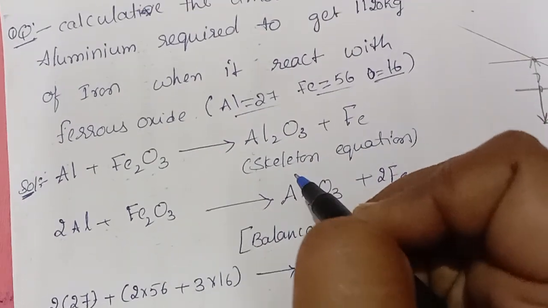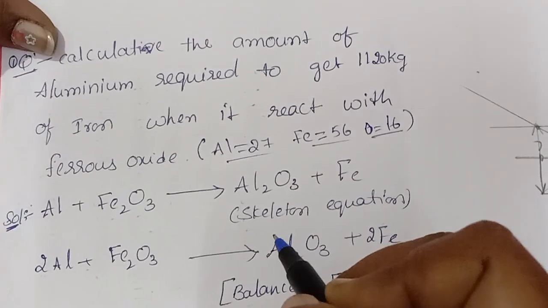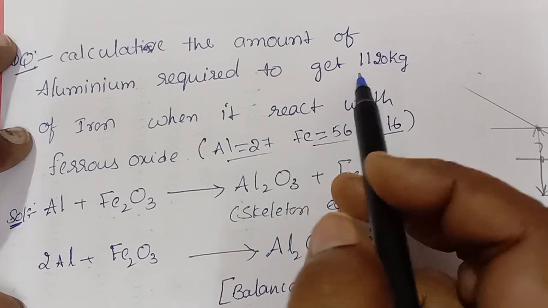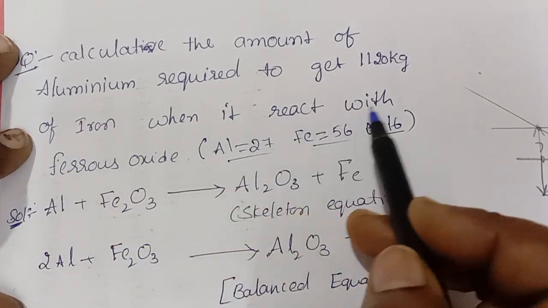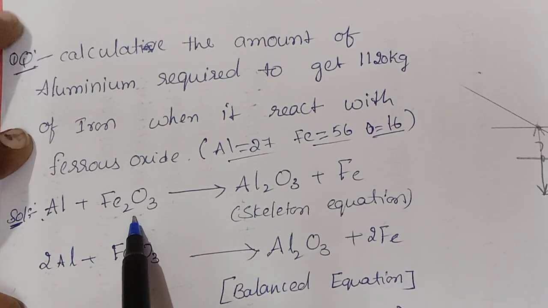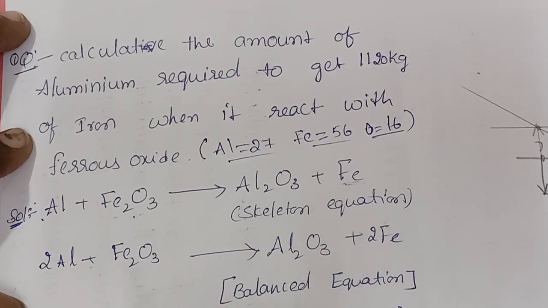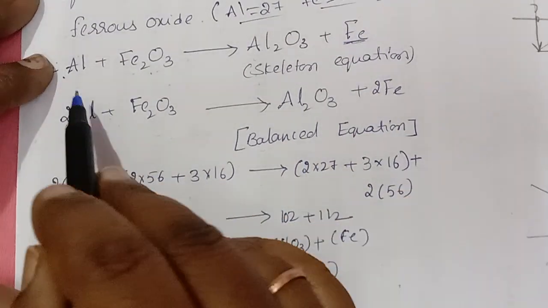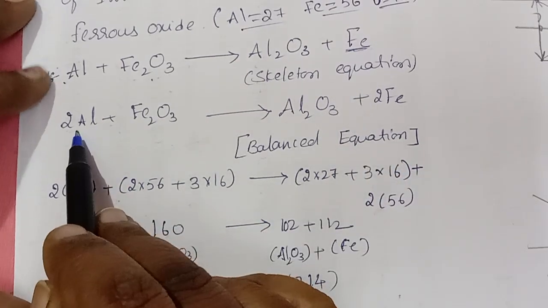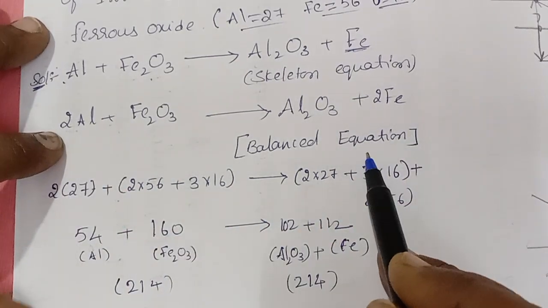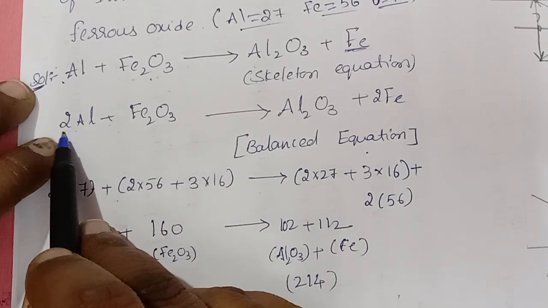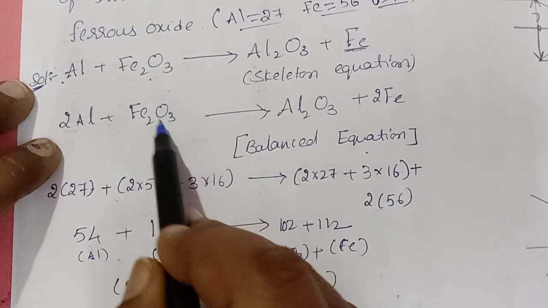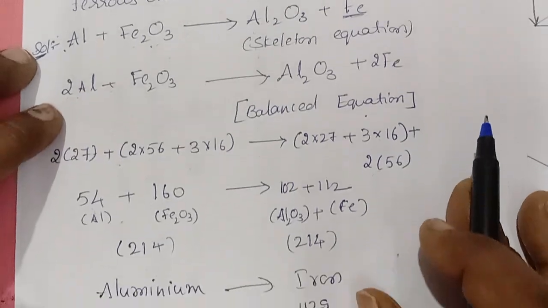Okay, first, what is given in the question? Read it: calculate the amount of aluminum required to get 1120 kg of iron when it reacts with ferric oxide. Aluminum reacts with ferric oxide, so what will you get? Iron and aluminum oxide. So what we need is what they are asking, right? This is our skeleton equation. 2Al, balance it. After balancing, we know how to balance it, right? Check your elements: aluminium 2, 2; iron 2, 2; oxygens 3, 3. So it's a balanced equation, right?